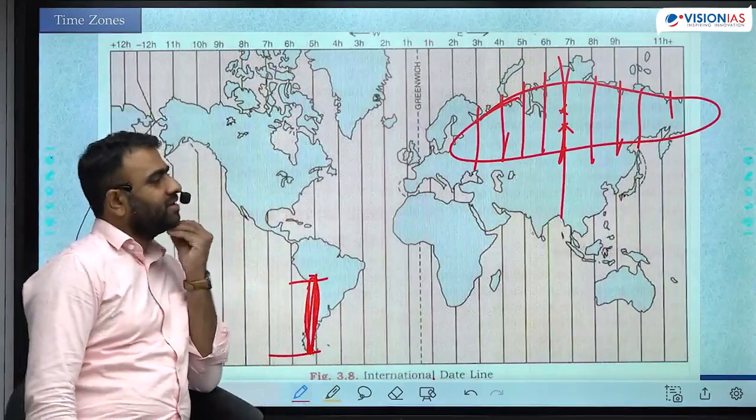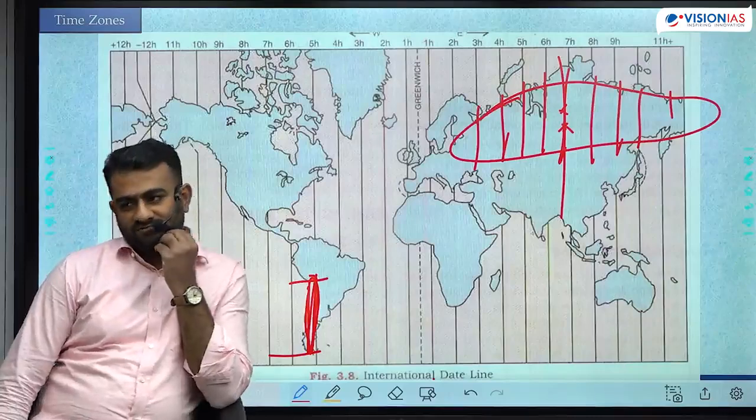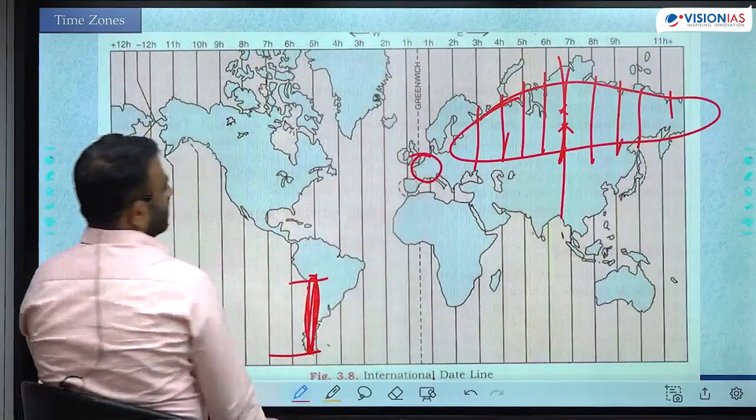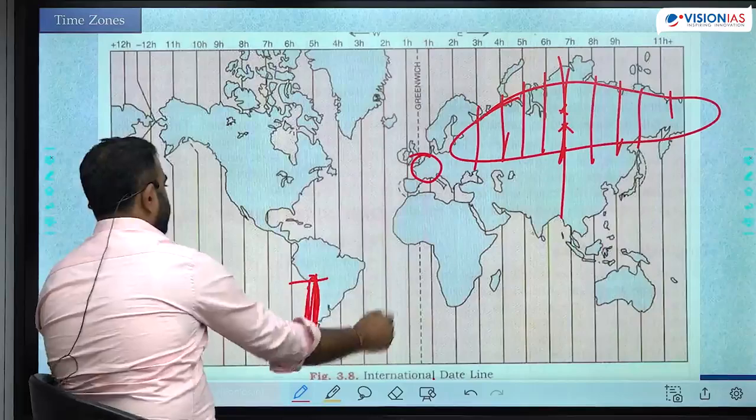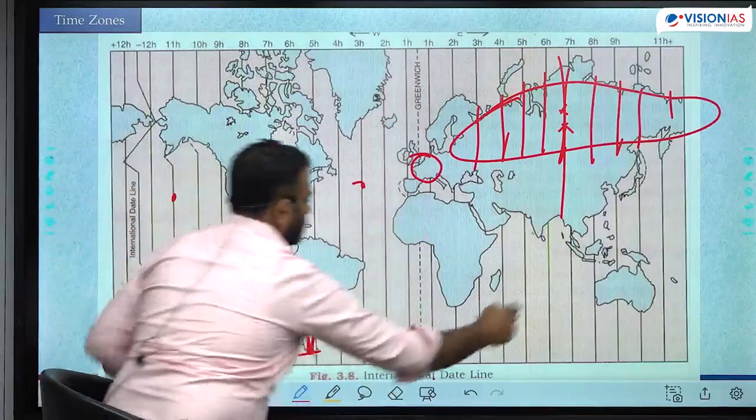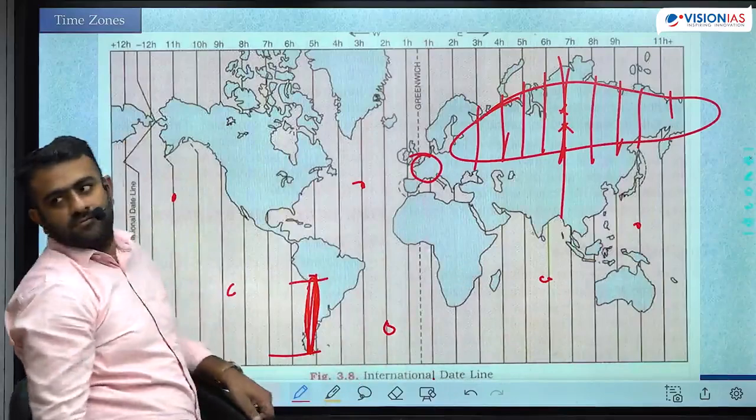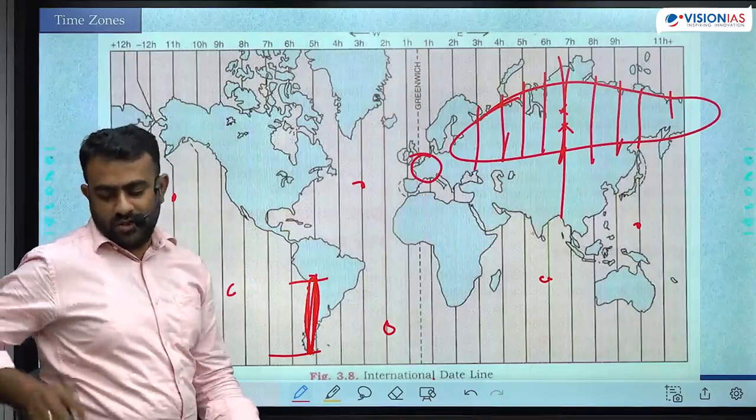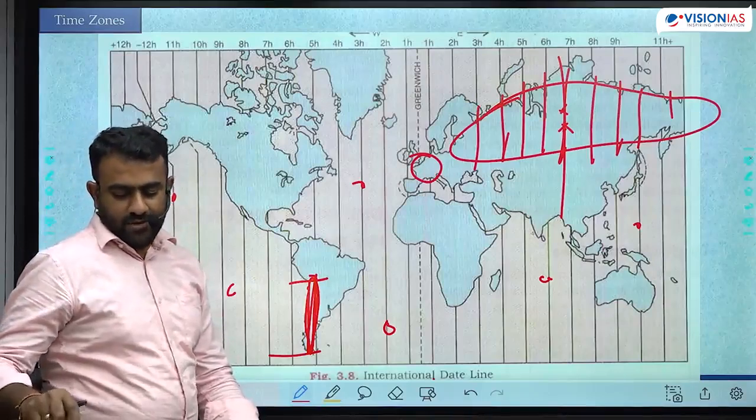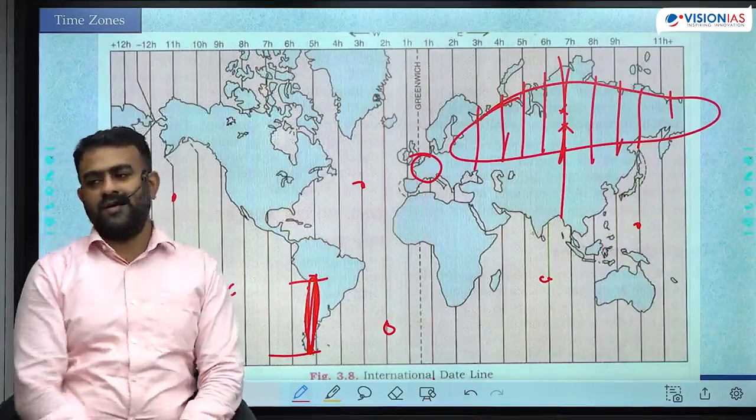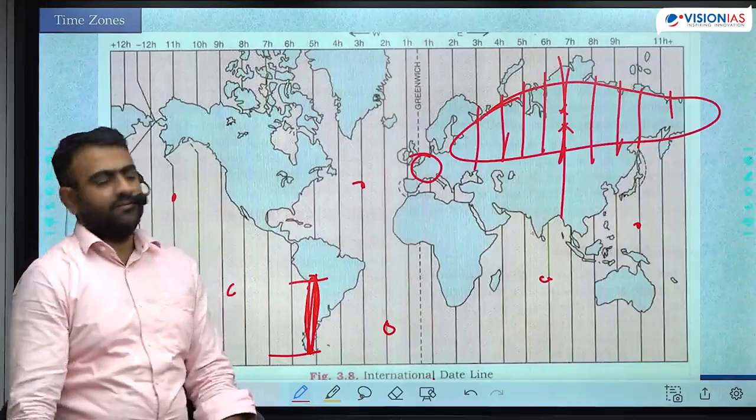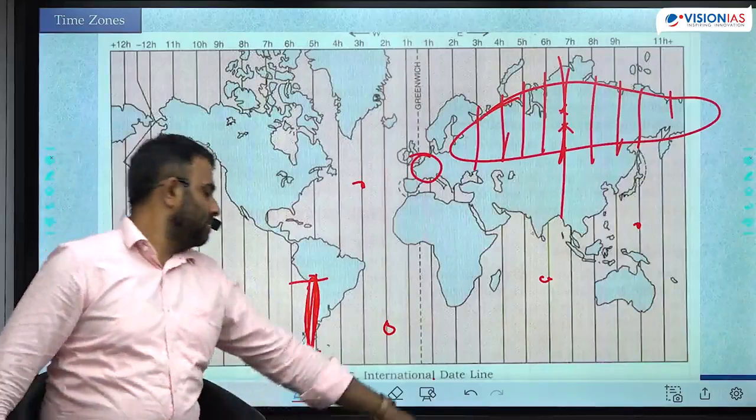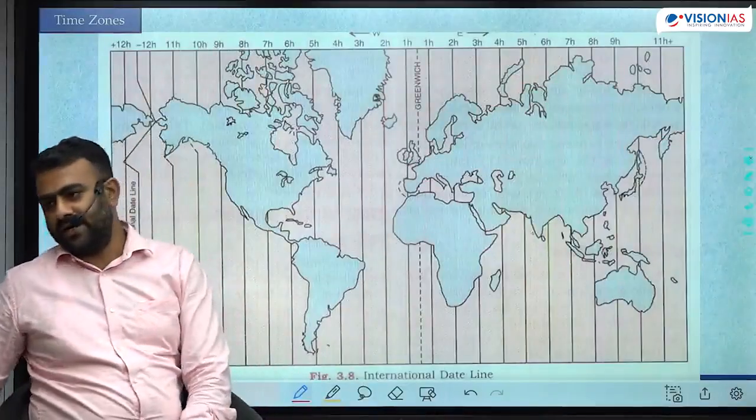Which country has the highest number of time zones? France. How come France? Because of overseas territory. Even though this is France, France has islands in many different parts of the world, many locations. Everywhere they follow their own time zone, right? Together it follows a total of 12 time zones. France follows 12 time zones, USA follows 11 time zones, Russia follows 11 time zones. India follows only one time zone. But still, even in India also there is a demand to follow second time zone.